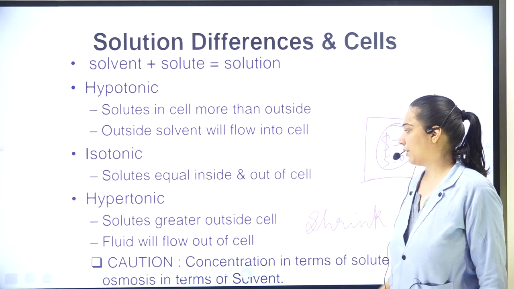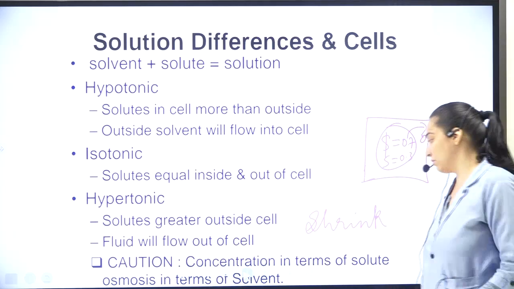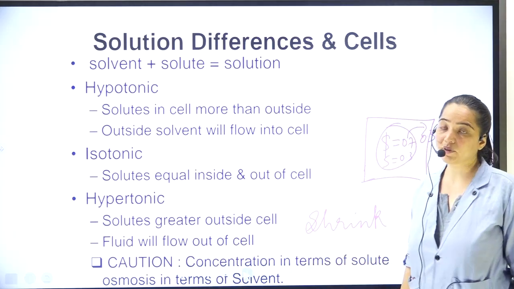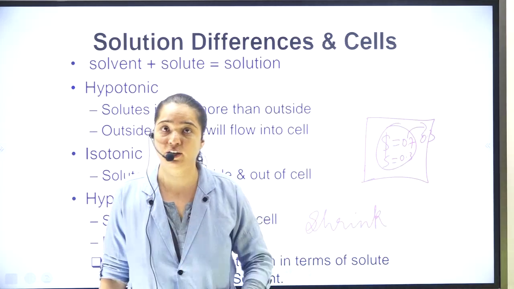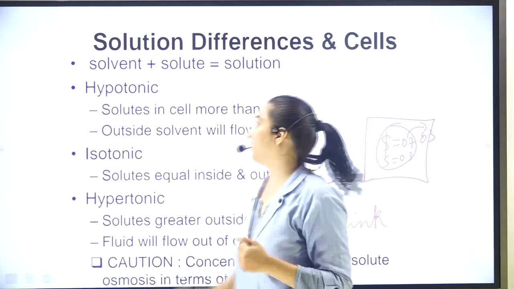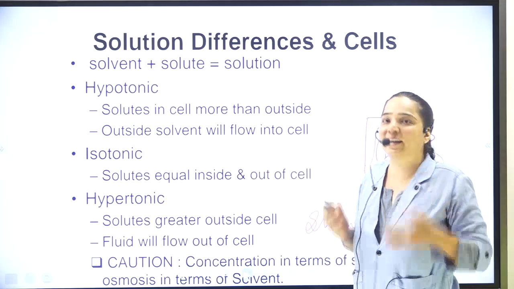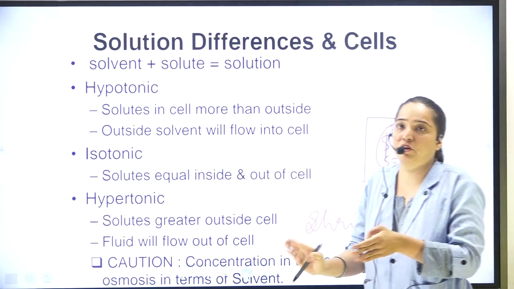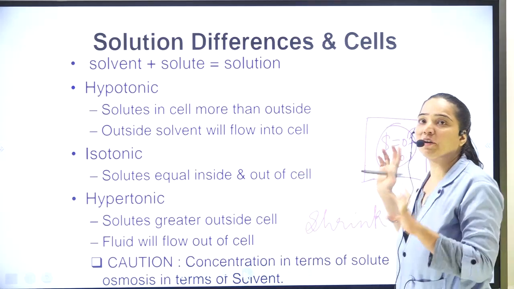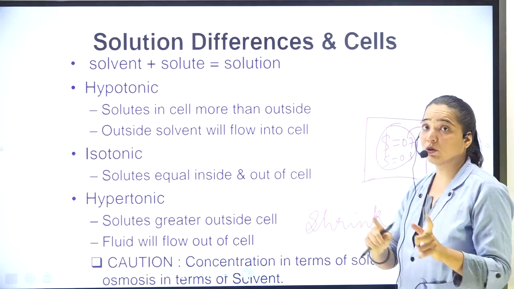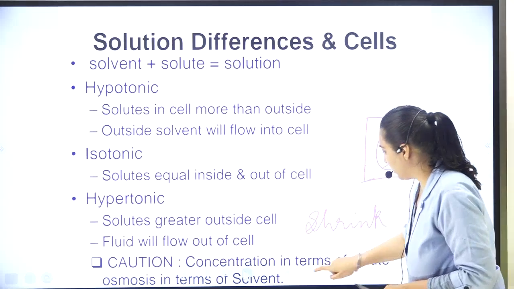Remember this important point. Concentration is in terms of solute always, but osmosis is in terms of solvent. मतलब जब आप बोलते हो ना, it moves from higher concentration to lower concentration. In your book it is written that in hypotonic solution from low to high the solute moves. But more correct is in hypotonic type of solution, the solvent is going from high to low. And if it's solute, it will be low to high. Okay. So I hope you are clear with the content.